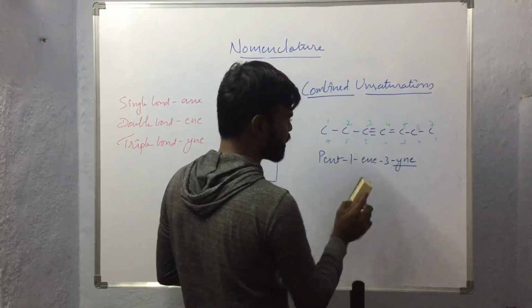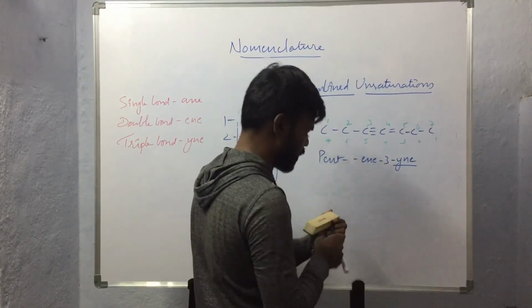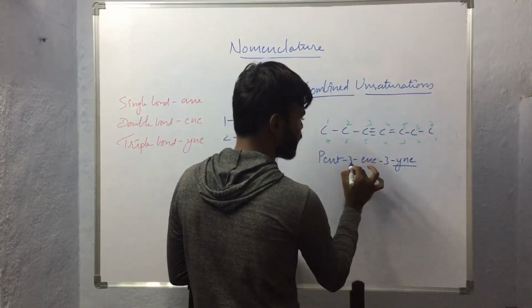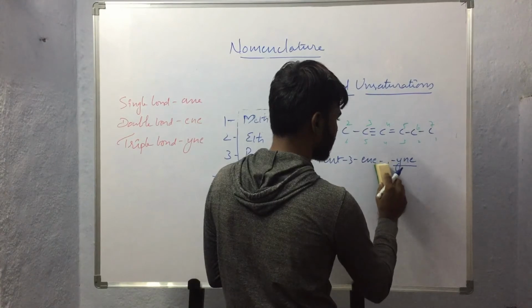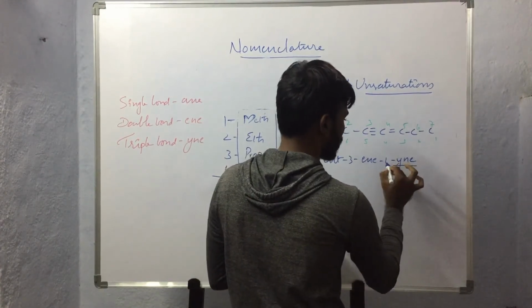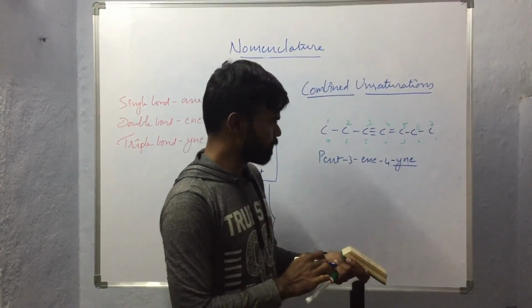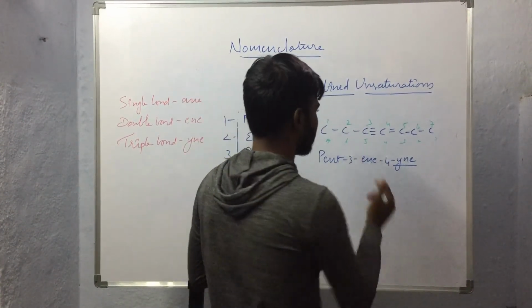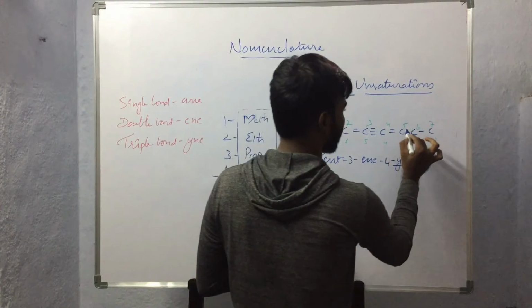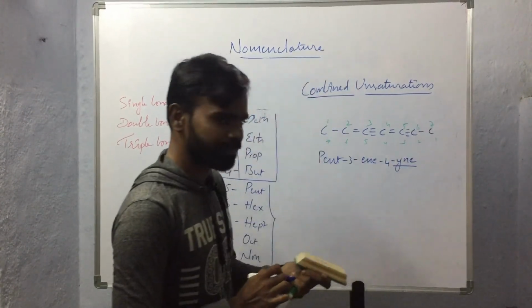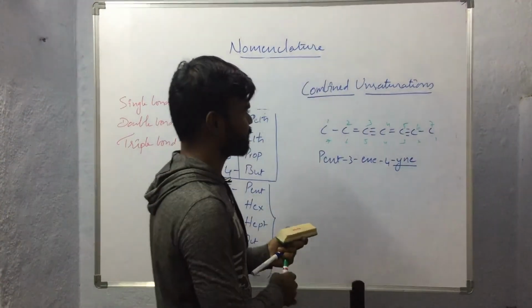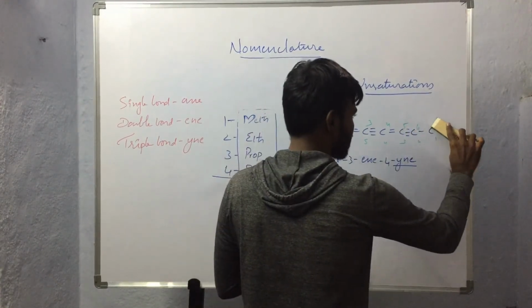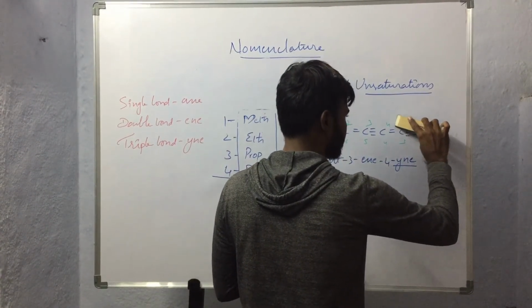So here in this condition, what will be the name of the compound? It will be pent-3-ene-4-yne, like this. If at all we observe like this, then the numbering we will consider as usual.